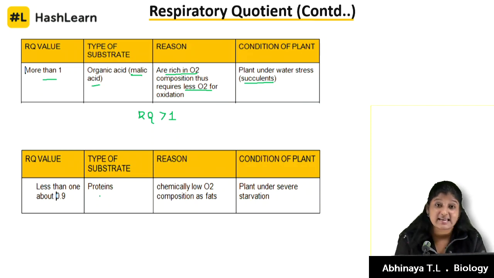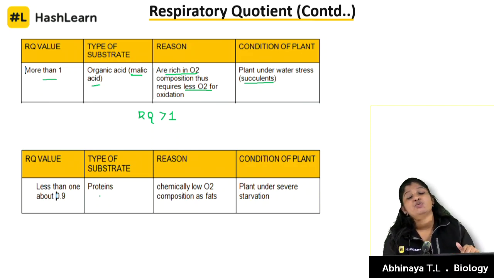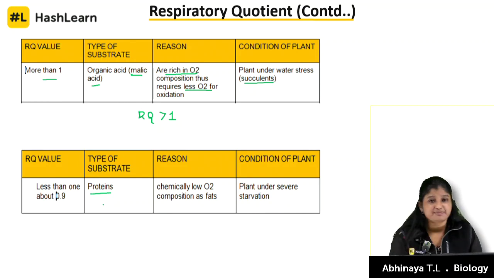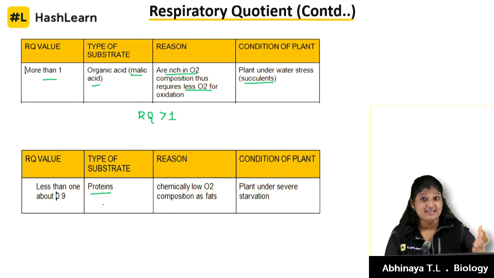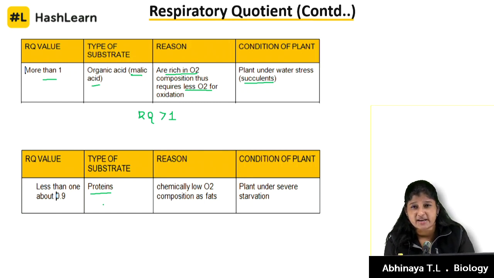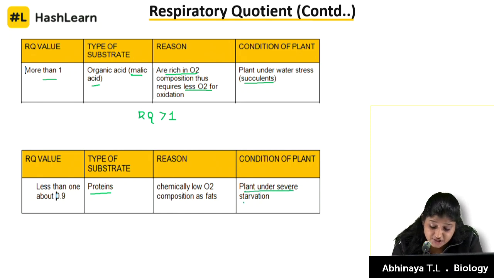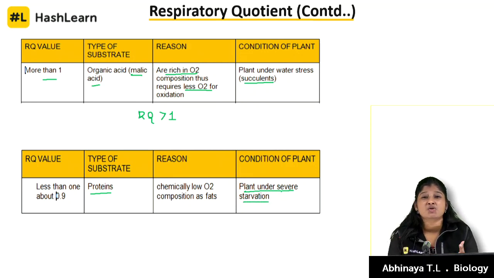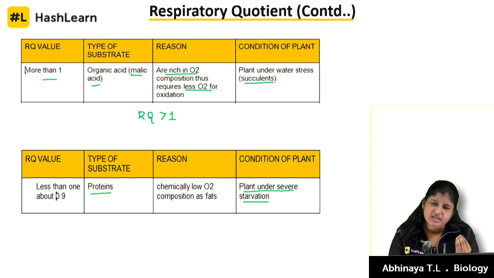So, again, the next respiratory substrate which we are going to talk about here is proteins. This is all memory-based kind of concepts, but you have to appreciate it. As I said, the clever cell is doing whatever it can to match up with the circumstances. What is the circumstance here? Under which condition does the cell go to the protein and ask it to be oxidized to release energy? It is under severe starvation. When the plant is undergoing severe starvation, it goes to the level of burning of proteins. So, this is the condition.